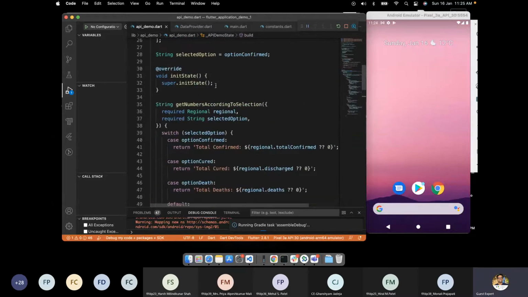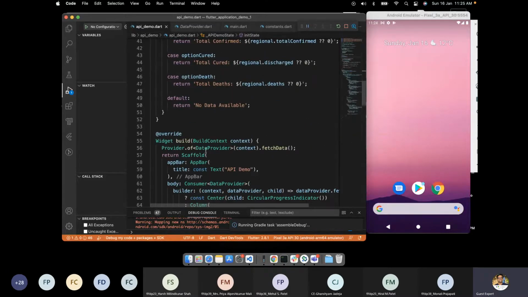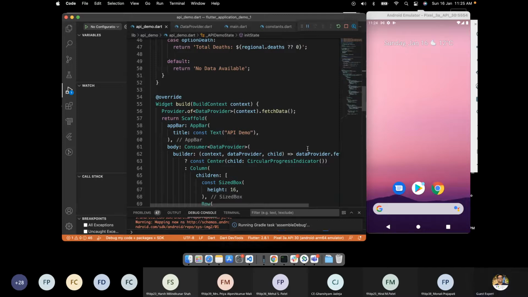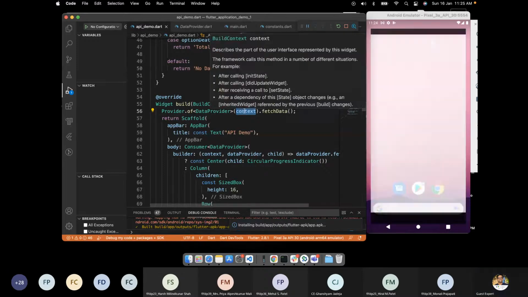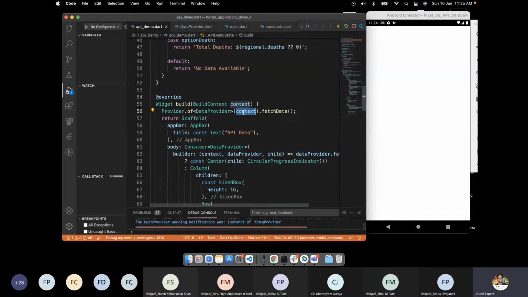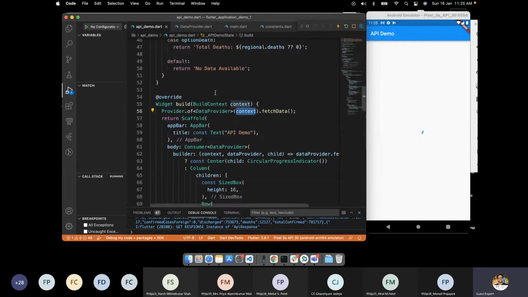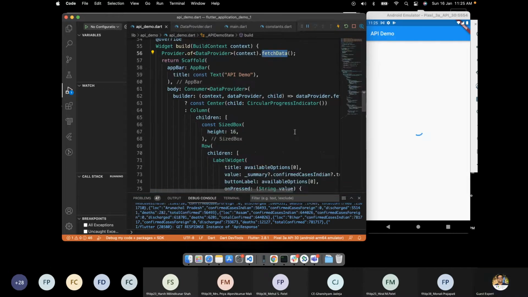When I set it in the init state, it wasn't working, and I simply put it into the builder, it started working. Any guesses? Because we need a context and the context of our provider. So our provider is right now in the main here. So it is actually getting the context of it, and then it will initialize this object, and then from the object we are getting the data. And that's how it has worked here.